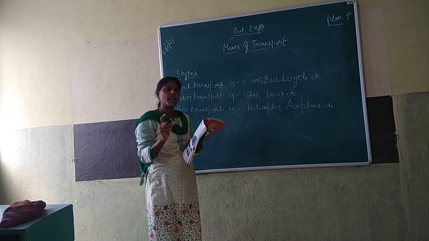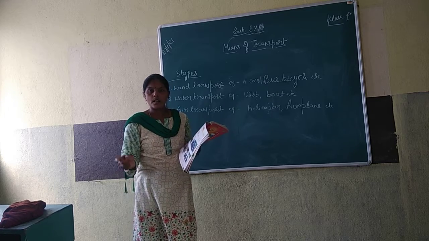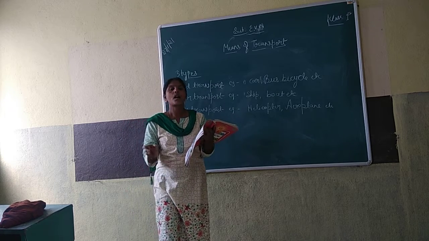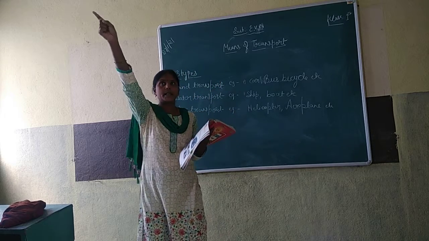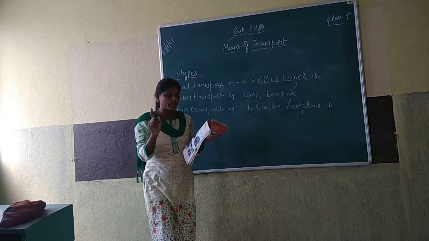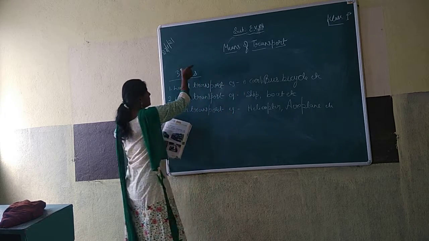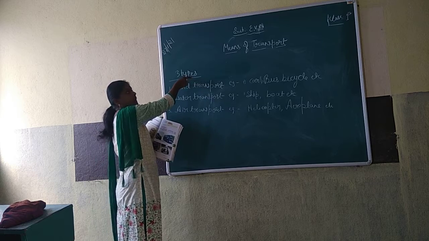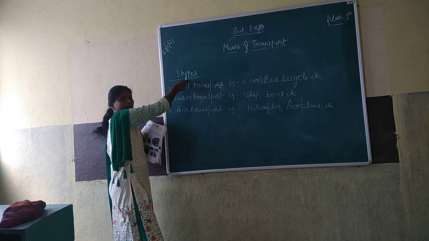But we can move on land. On land means on earth, and in air, and in water also. In means of transport, how many types?